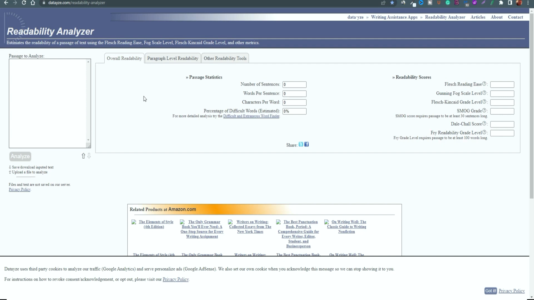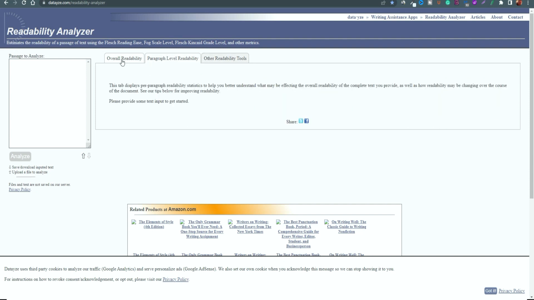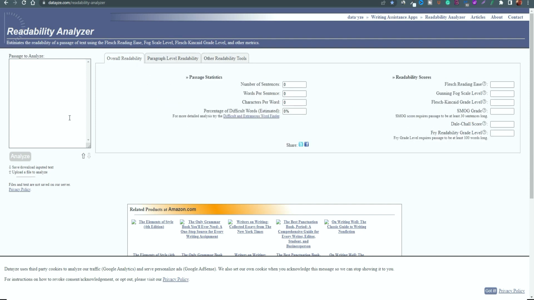Another app you can look at is the Data Ease Readability Analyzer, that allows you to analyze all of the specific elements and characters that you can generate from your content. So you can copy and paste your paragraphs, or even the overall context of your document that you've written, or even content you've created using ChatGPT.